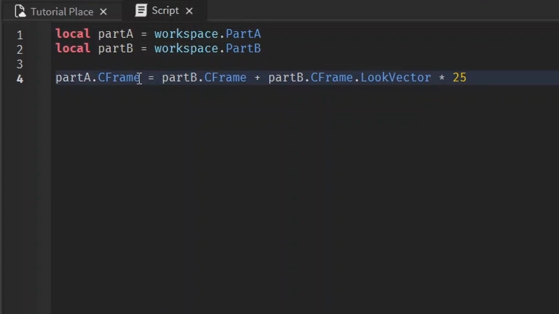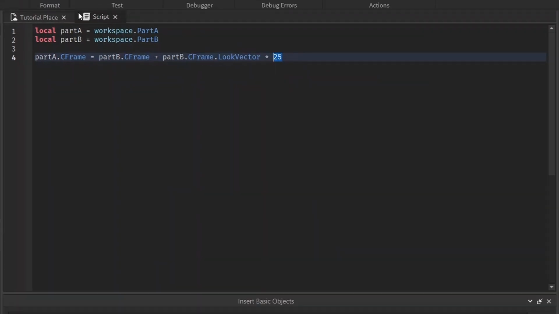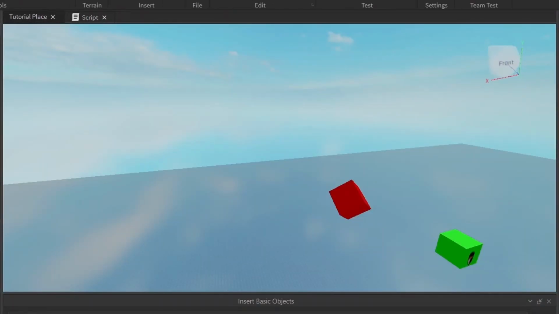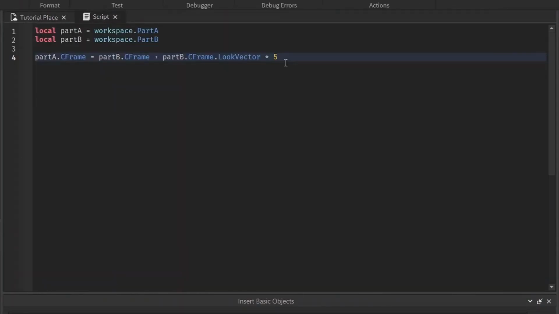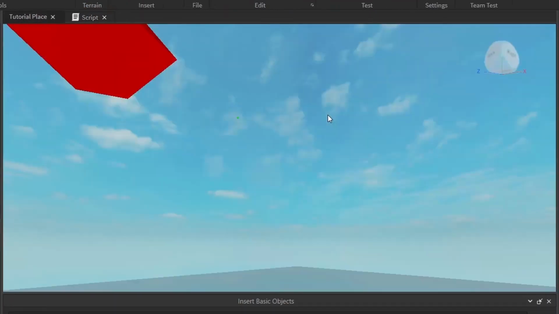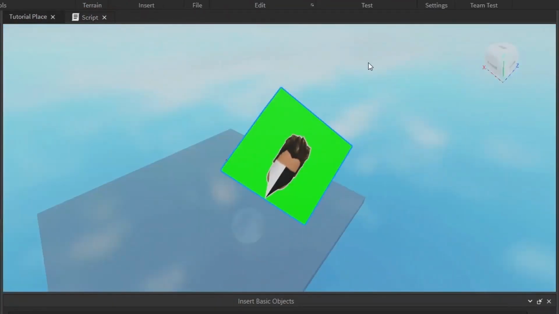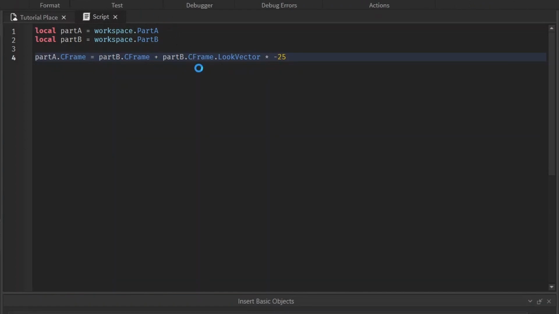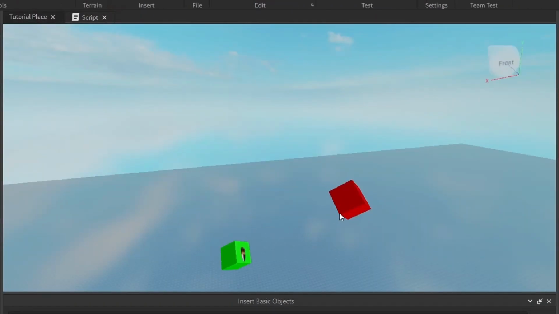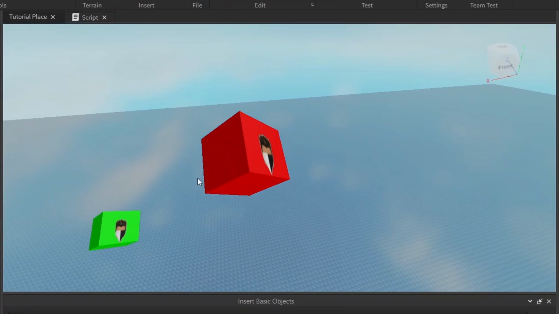The way this works is, we want to change part A's CFrame to be the exact same as part B's, but we want to move it in the direction that the part is looking at. That's what this part basically means. Plus, it's just adding the direction it's looking at and then how far ahead you want to move it. If you just want it a little bit in front of the part, you can make it 5 studs in front. See that? If you want it really far, you can do 500 studs. Oh boy, that's far. Wow. You could even make it behind the part if you make it negative. It'll just be in the opposite direction, behind the part. See, it's facing that way, but the part is behind it.